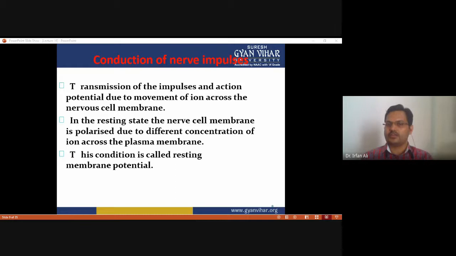So it is essential that the transmission or conduction of a nerve impulse and action potential happens only due to the movement of potassium ions and sodium ions across the nerve cell membrane. In the resting state, the nerve cell membrane is polarized due to different concentrations of ions across the plasma membrane. You already know this condition is called resting membrane potential.